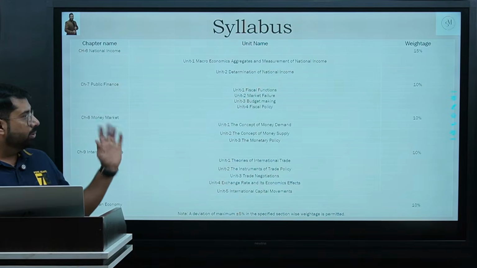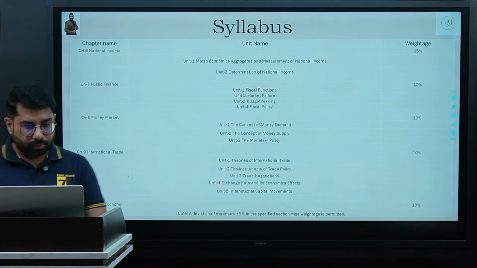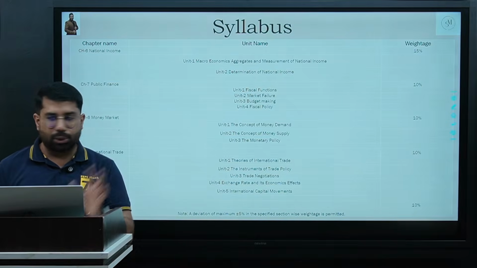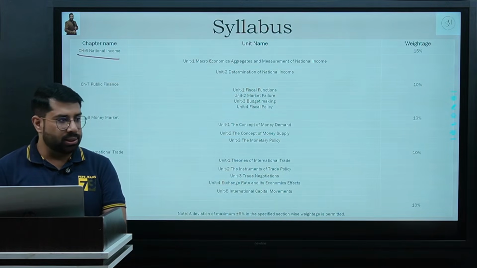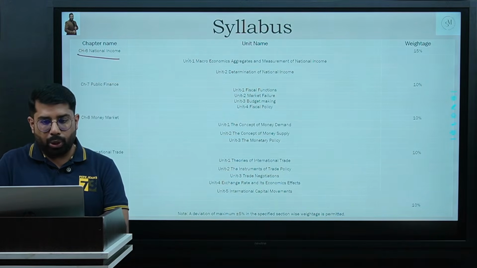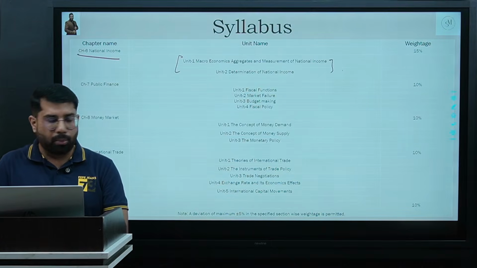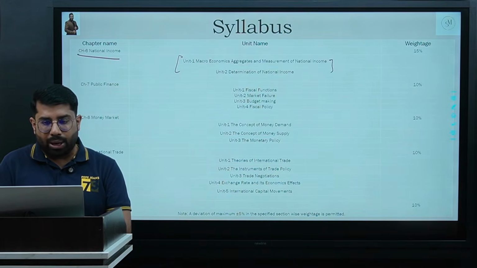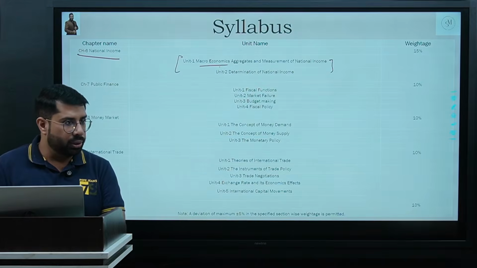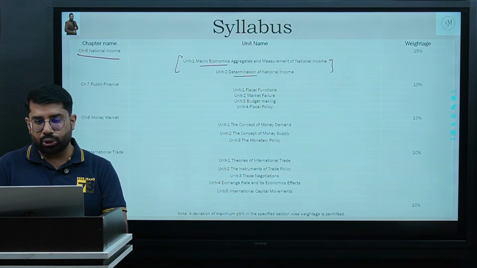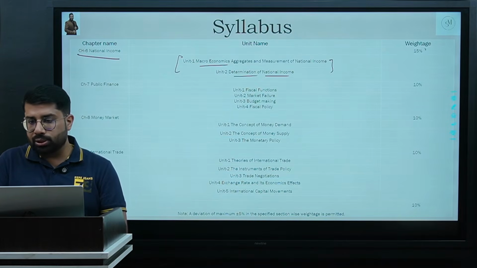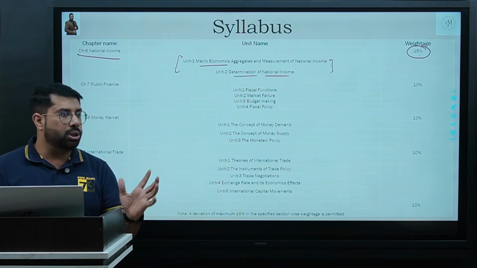So guys, this is your syllabus for macroeconomics, where you'll see 5 chapters working. Chapter 6, that is national income, where we are going to cover this chapter in 2 units, unit number 1 and 2. First is the macroeconomics aggregated measure of national income, and the second is determination of national income. Total weightage is 15%. It is approximate weightage.